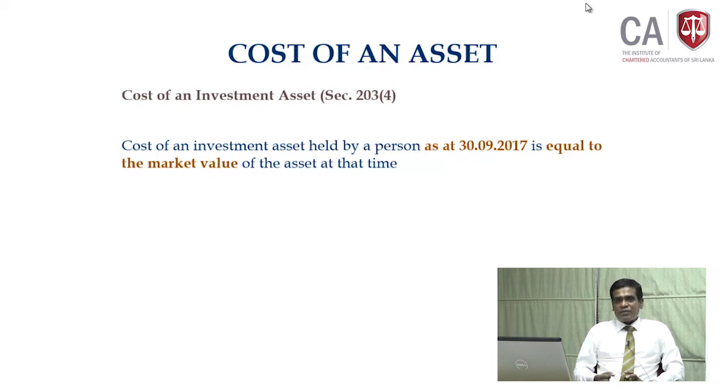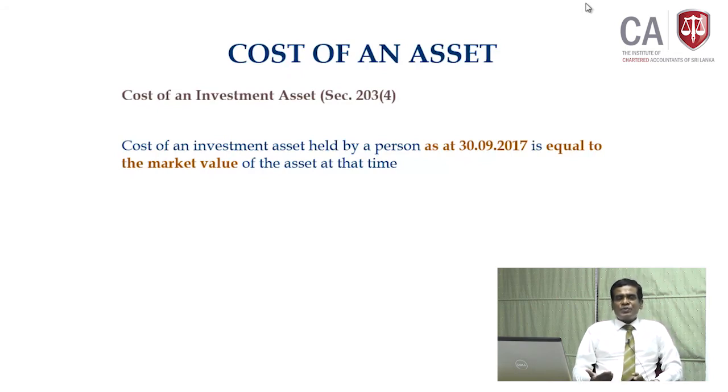This is another capital gain calculation. What is this? The cost of an investment asset as of 30th September 2017 should be equal to the market value of the asset as of 30th September 2017. In other words, the accrued capital gain, the increase of capital gain during the period of ownership up to 30th September 2017, should not be taxed.